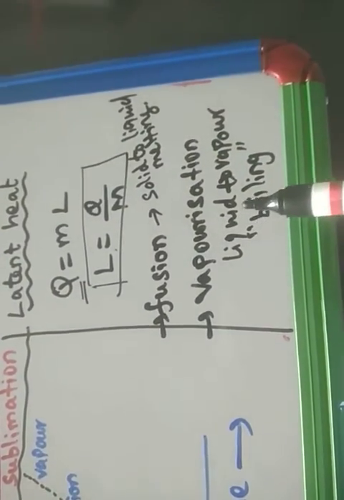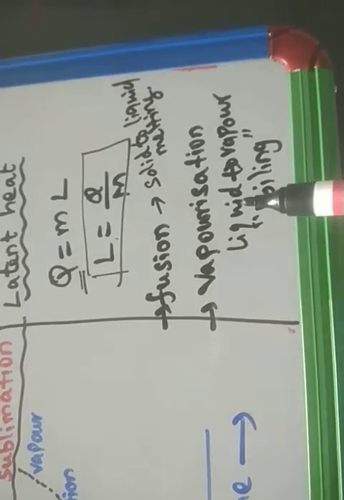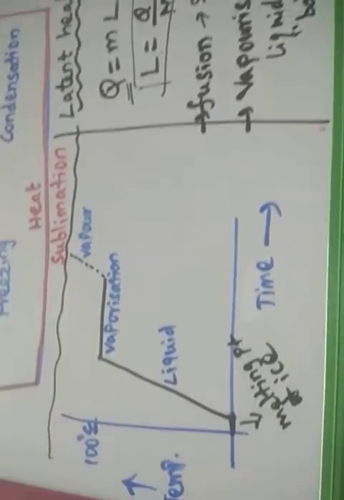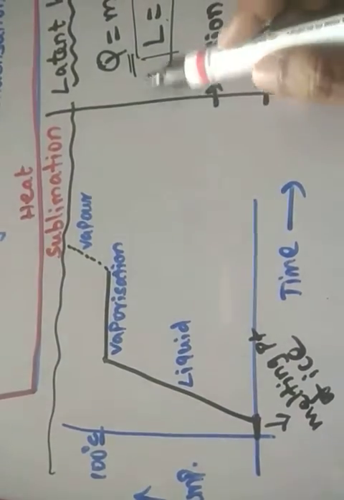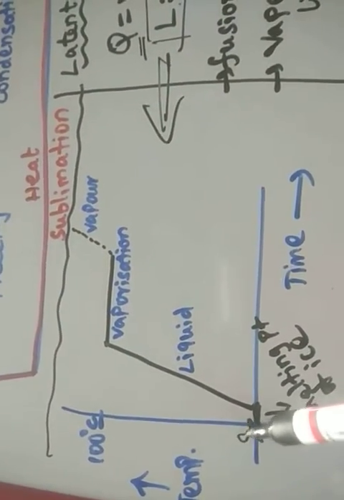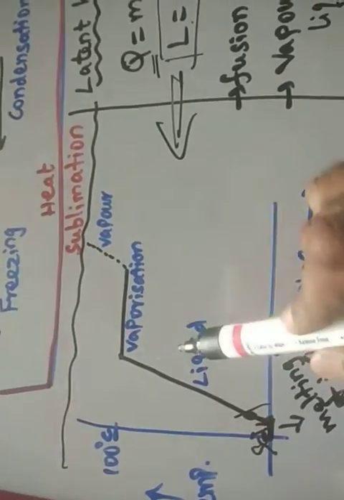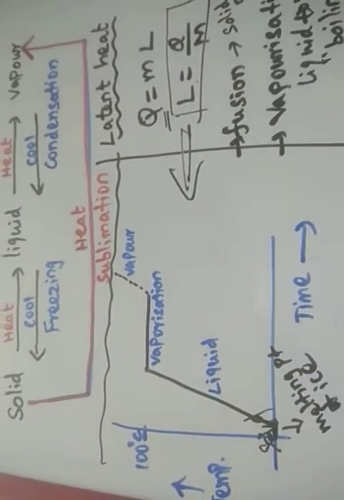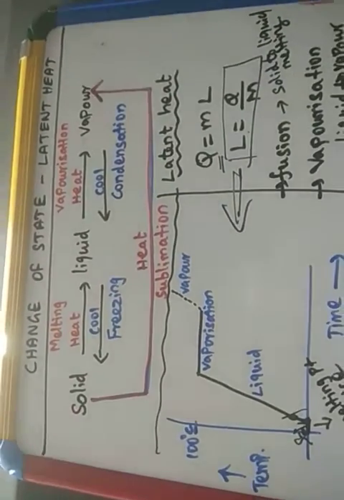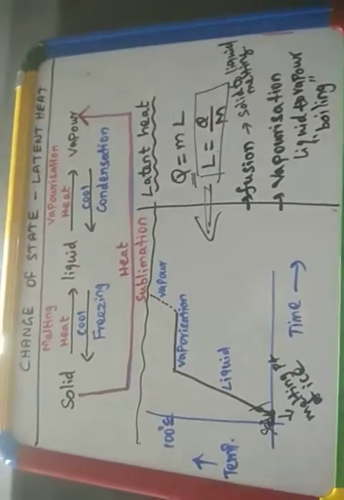Latent heat of vaporization means change of state from liquid to vapor. The graph is similar, and it is the best example: ice is solid, then liquid, then vapor. Change of state takes place. So this is change of state and latent heat of a substance.